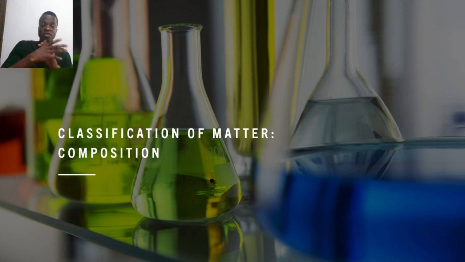After understanding the classification of matter based on the state, that's the physical form, I think we are ready to actually look at the other type of classification of matter. So this is another category of looking at matter and classifying them. That's the composition, what they contain. Based on what they contain, we can actually group matter into different groups, right? But before we start that, we need to look at the previous assignment and see the suggested solution that we have.